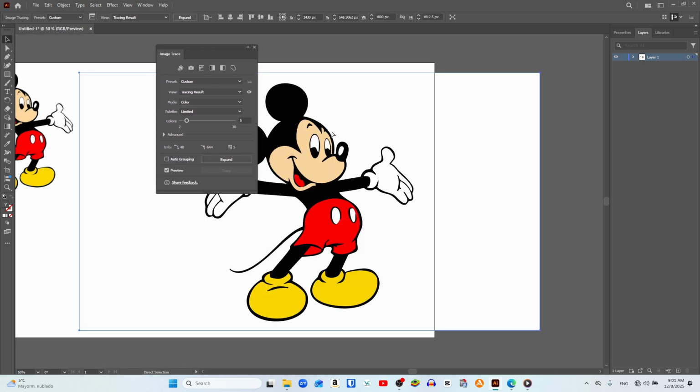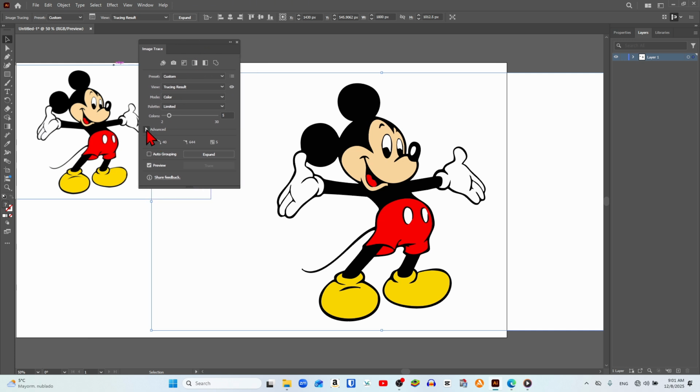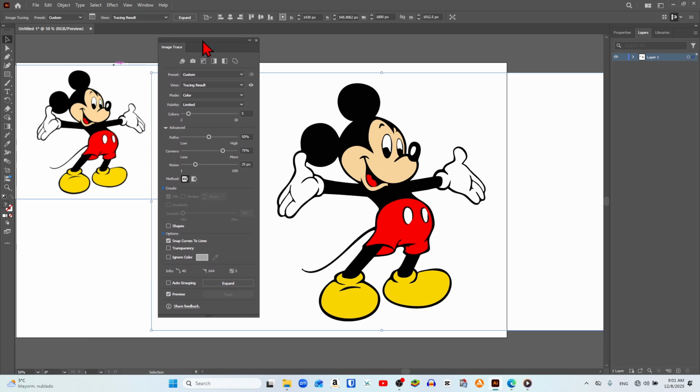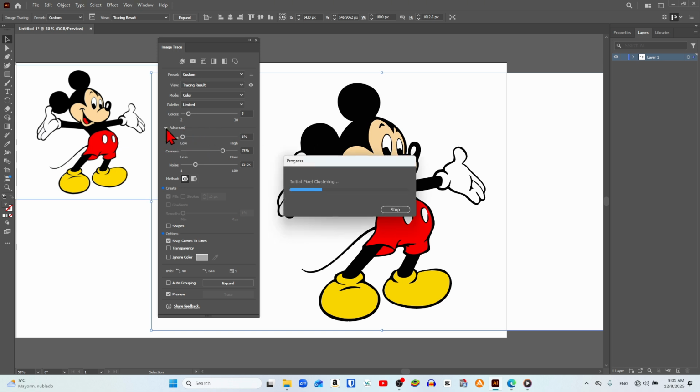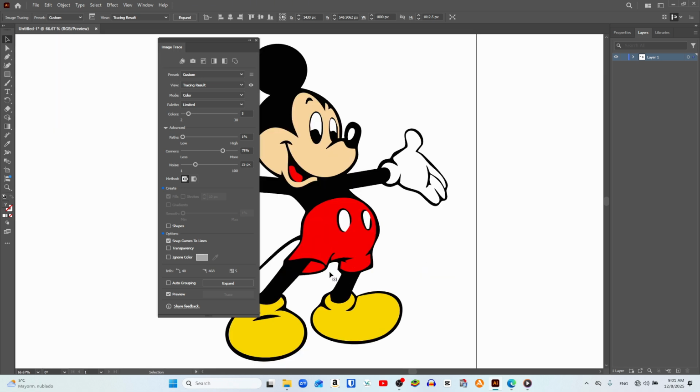However, we will still notice that the outlines are not perfect, and some areas present irregular or fragmented edges that require adjustment. To solve this, within the Image Trace panel, we click on Advanced, which will expand additional controls that allow us to adjust the image details with much greater precision and care. First, we focus on the Path section, which controls the smoothness and accuracy of the image's edges. We simply move the slider to the lower extreme and we'll observe how all the outlines are automatically smoothed out very effectively.